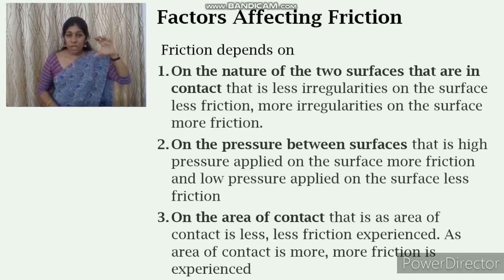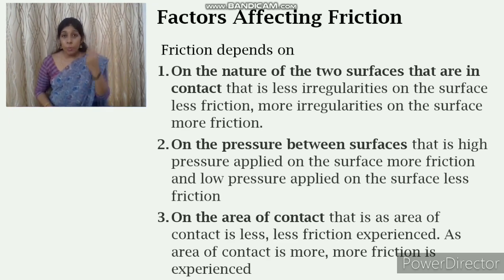So the pressure between the box and the table, the pressure between the surfaces, is greater for which one? That is for 5 kilogram. So the weight of the box is greater for 5 kilogram, so the pressure between the surfaces is also greater. So what happens? There will be more friction.